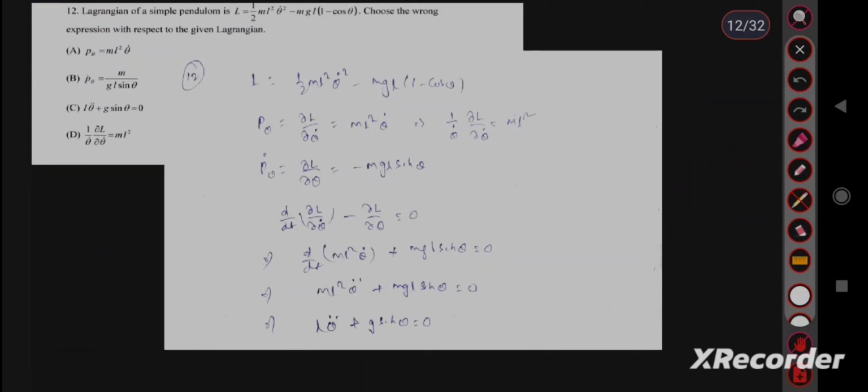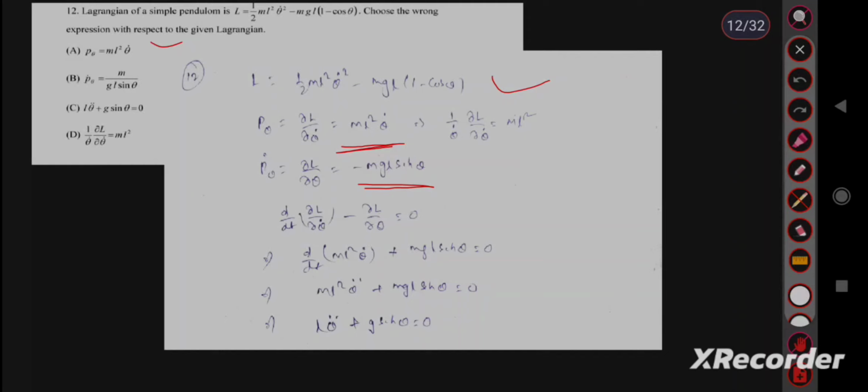Lagrangian was given and we have to choose the wrong expression. So this is the Lagrangian given. We all know from option A, p theta equals del L upon del theta dot. So m L square theta dot is the value of p theta. This is correct. Then p theta dot equals del L upon del theta, so minus mgl sin theta. Here it is given m upon gl sin theta. So this should be the wrong answer.